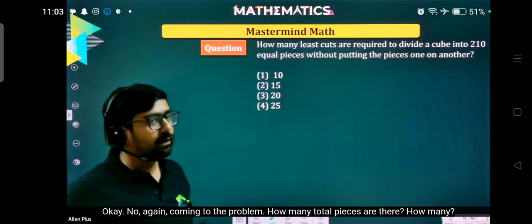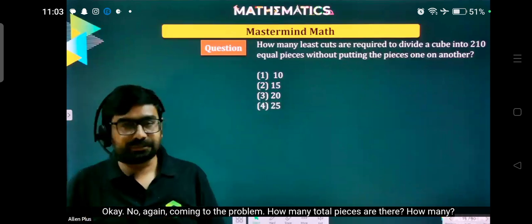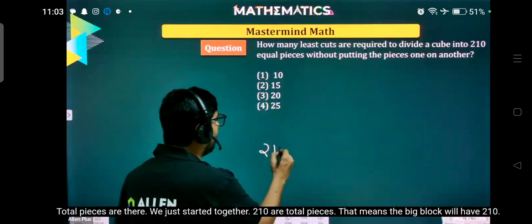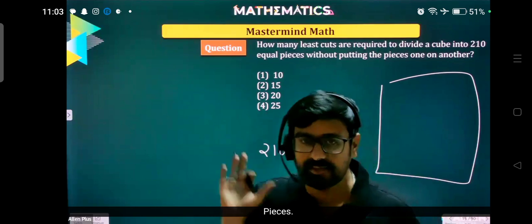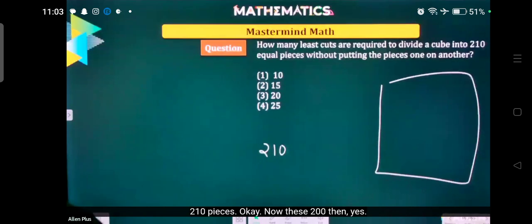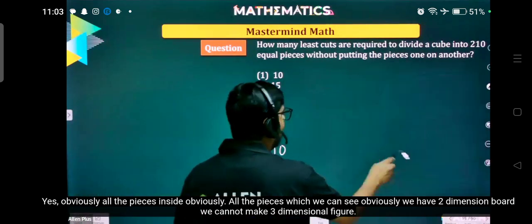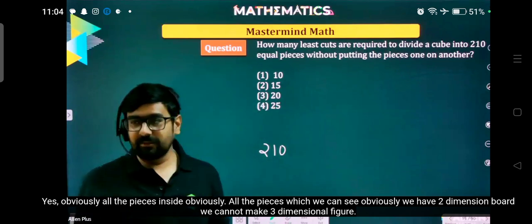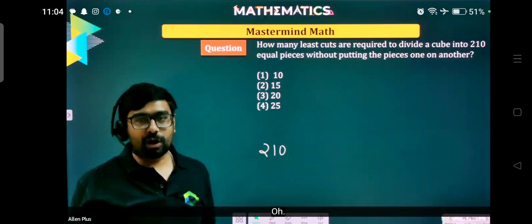Now, again, coming to the problem. How many total pieces are there which are stacked together? 210 are total pieces. That means the big block will have 210 pieces. Sir, does that include the pieces inside also? Yes, obviously, all the pieces inside. We have a 2-dimensional board, we cannot make a 3-dimensional figure, so you have to be imaginative a bit.